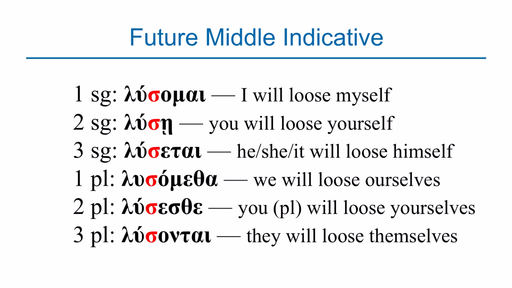Again, when you look at the paradigm, the only difference between the future middle and the present middle is a sigma that has been added, because sigma is an identity of the future tense. So when you look at it, the endings are the same, and the stem is the same. The only difference is that sigma that has been added. So this is a paradigm for the future middle indicative or the future middle voice. Again, I want to repeat on translation. How you translate it is you add that reflexive voice: myself, yourself, himself, ourselves, yourselves, themselves, because the speaker is doing the action to themselves on behalf of themselves.